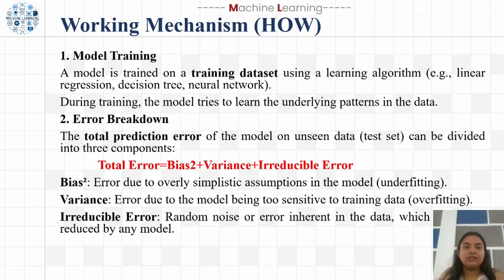Bias squared is the error from oversimplified assumptions in the model, which causes underfitting. Variance is the error from the model being too sensitive to the training data, which causes overfitting. And irreducible error is the random noise in the data, which no model can remove. So the total error is equal to bias squared plus variance plus irreducible error.